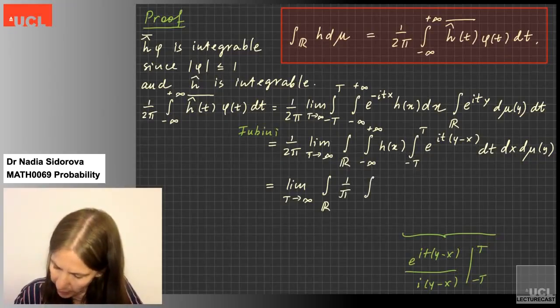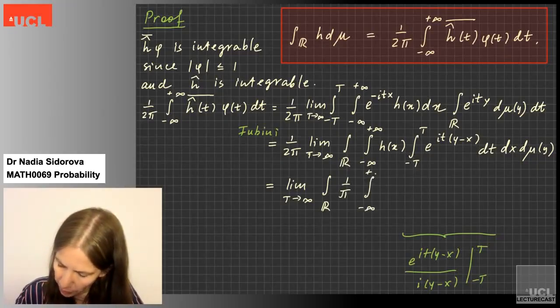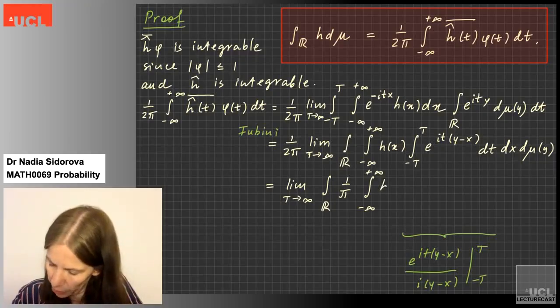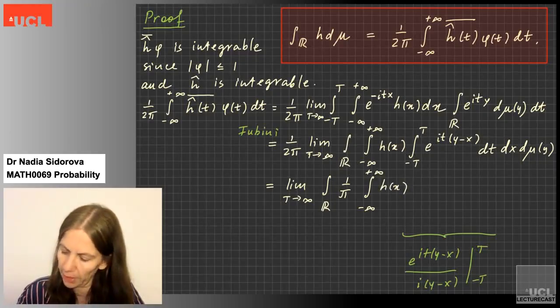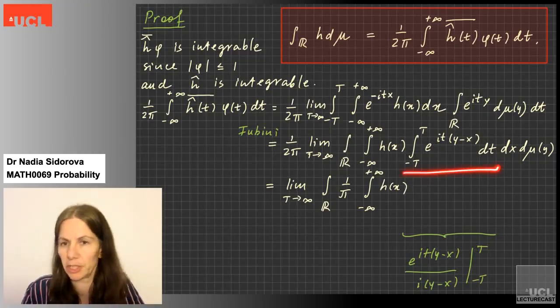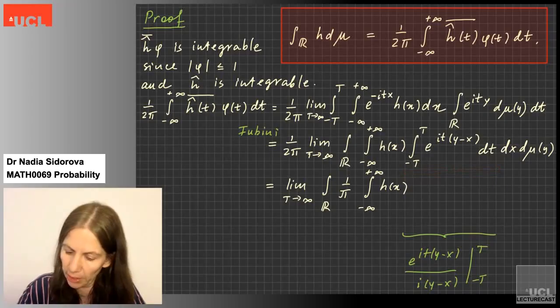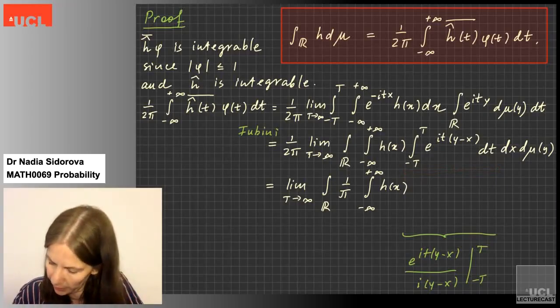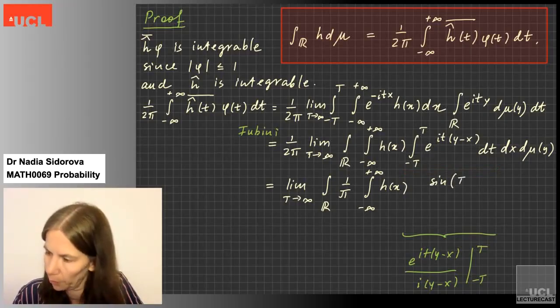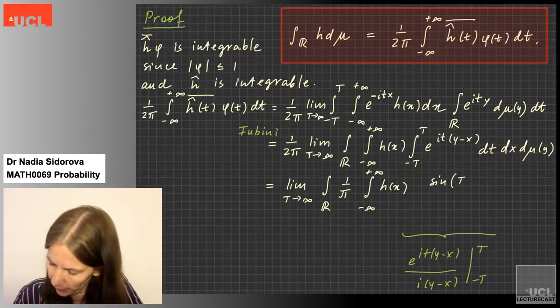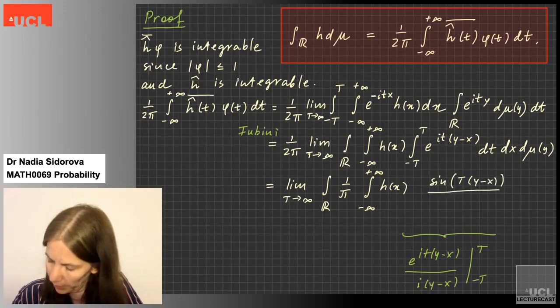Then I will write the second integral from minus infinity to plus infinity of h of x. And then I will write down the result of the integration here, which is just this simple calculation, and which will give me sine of T (y minus x), divided by y minus x.